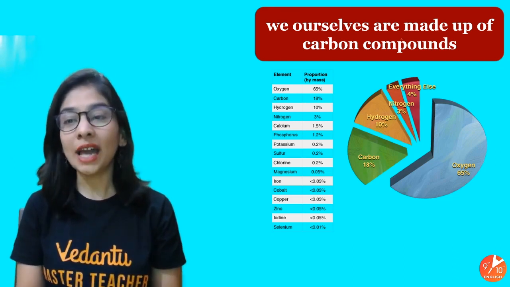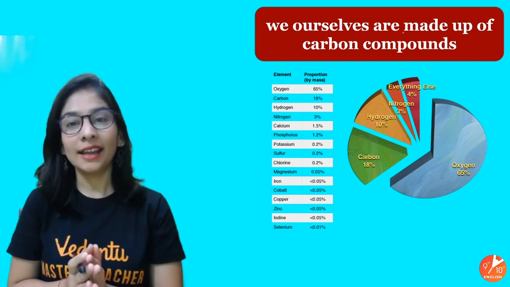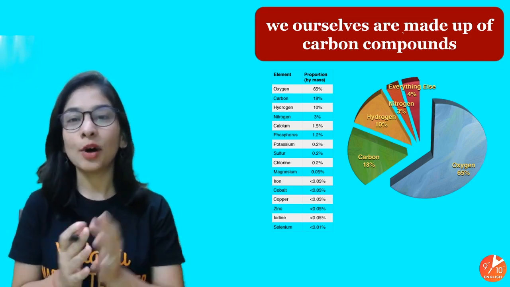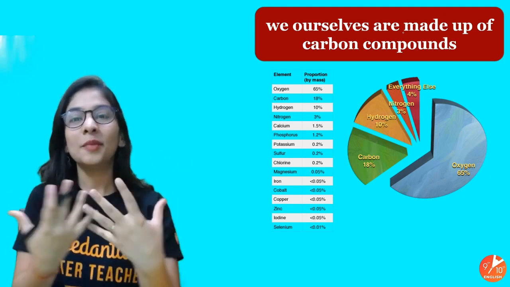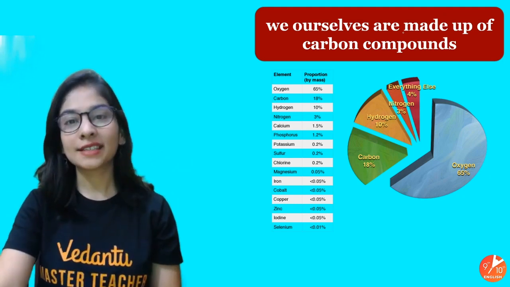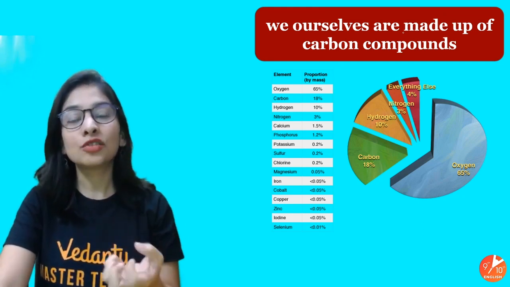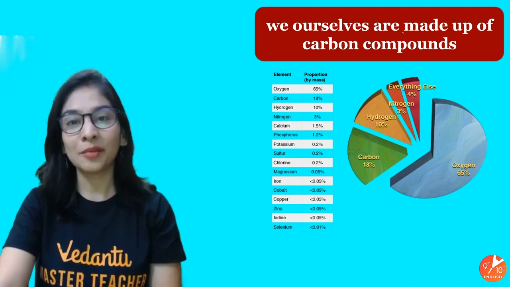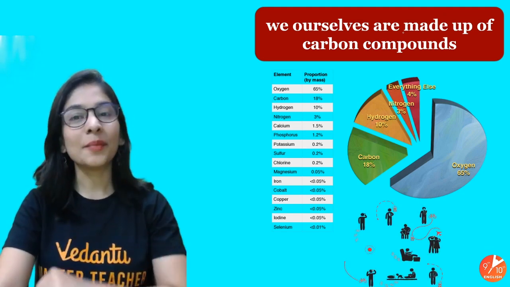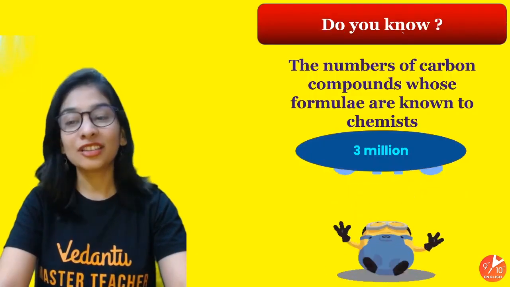Now the point is, we ourselves are made up of carbon atoms, and you will agree with me. Our body is made up of around 18 to 20% carbon. That means we all are carbon based students. Life on earth is carbon based. The CO2 that we are releasing is used by plants to make their own food. So plants are there because of carbon. We all are there because of carbon. And carbon is responsible for almost all the things around us, living and also non-living.